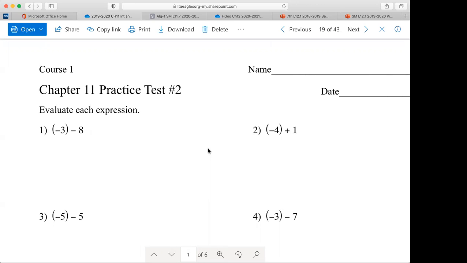Make sure you send me a good, solid copy, either a picture of the test with the answers written on it, or you can take the test and write the answers on a separate sheet of paper. I don't care, either one. Make sure it's legible. Make sure I can understand your work. If there is any work involved, obviously for the adding, subtracting, multiplying, dividing, there's not much work involved. But especially for graphing the linear equations and solving the equations, there is work involved. So make sure I can read your work.